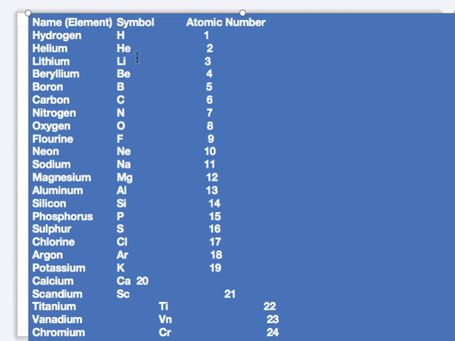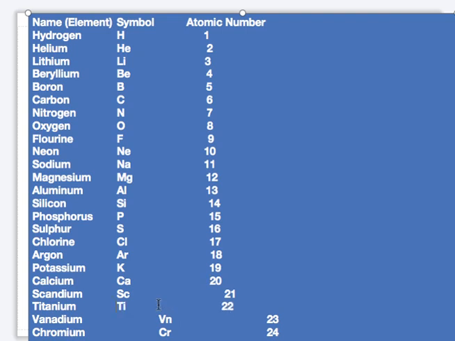Potassium is K. K is derived from the Latin name Kalium. Also, you have calcium, that's Ca, number 20. And from 21 now is where we have the transition elements. So we have scandium, that's Sc. 22 is titanium, that is Ti.